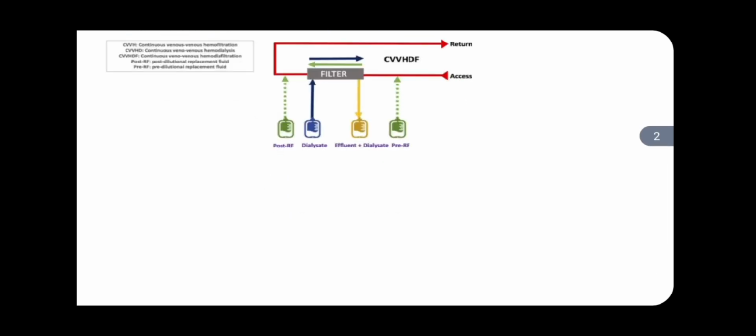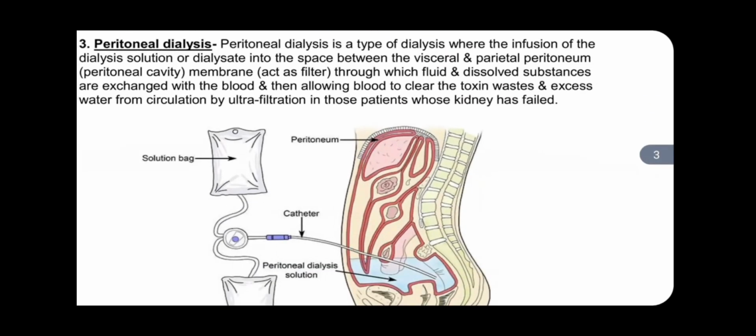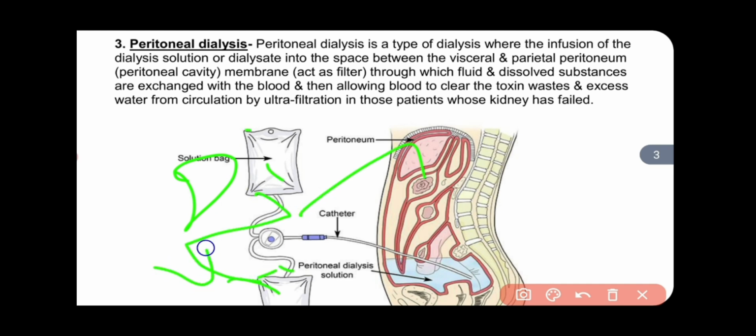Now come to the point, peritoneal dialysis. What is peritoneal dialysis? Peritoneal dialysis is a type of dialysis. You also know dialysis is divided into two parts. Number one, hemodialysis, and number two, peritoneal dialysis. In hemodialysis, we use the hemodialysis machine, but in peritoneal dialysis, sometimes we use a machine, but many times we do peritoneal dialysis in manual form.